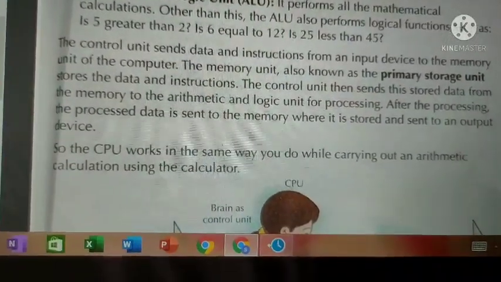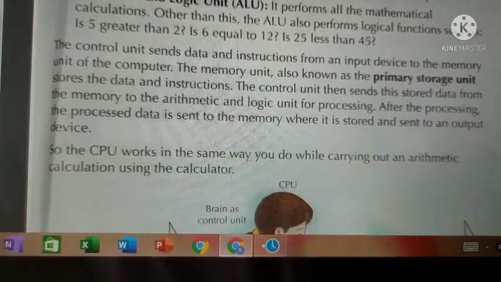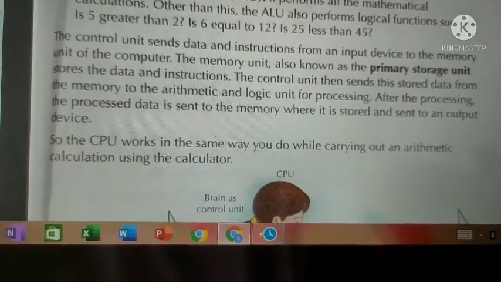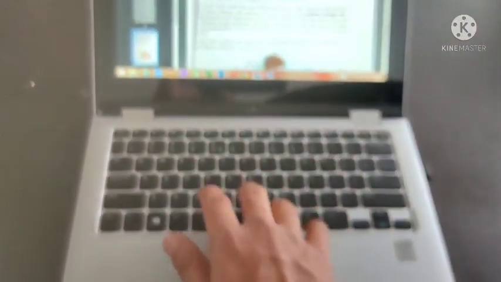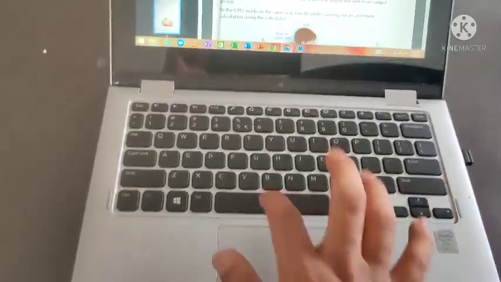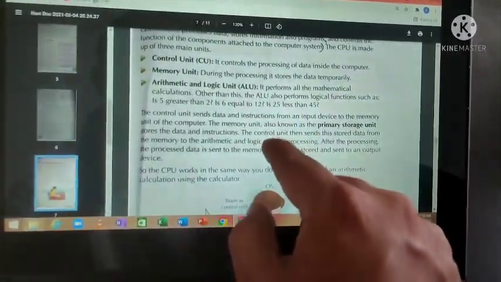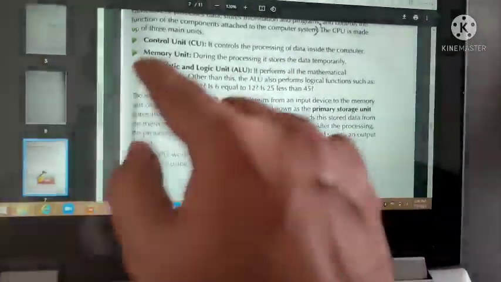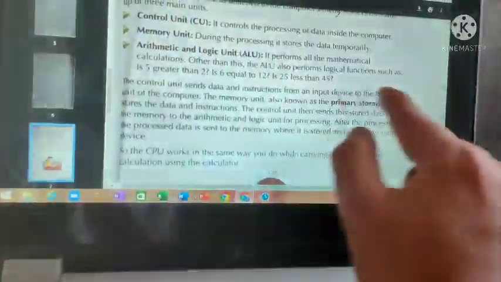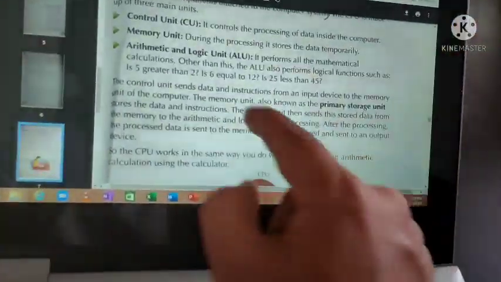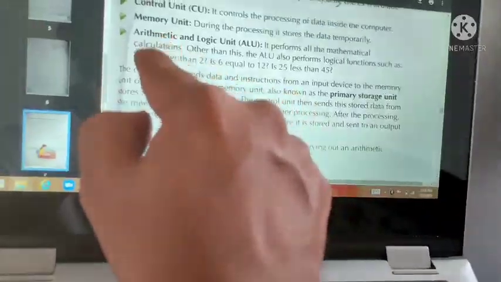What is the purpose of a control unit? The control unit sends the data, whatever data you fed into a computer. For example, if you are giving some data to a computer, those data are sent to where? Memory unit, with the help of the control unit.